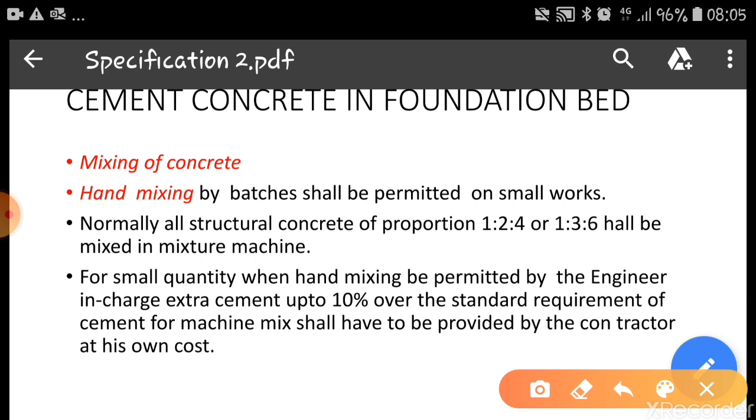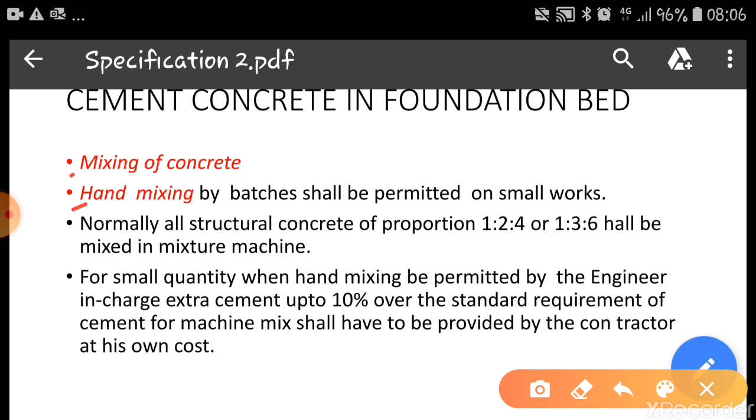Mixing, as I've told you, can be done either by hand mixing or by machine mixing. If you are using hand mixing, with a 1:2:4 or 1:1.5:3 proportion, we have to spread all the coarse aggregates first on a dry platform. Then over that we have to apply a dry mixture of cement and sand, and see that this dry mixture spreads entirely over the aggregate, and then we have to apply the water and mix it thoroughly. So this is called hand mixing.